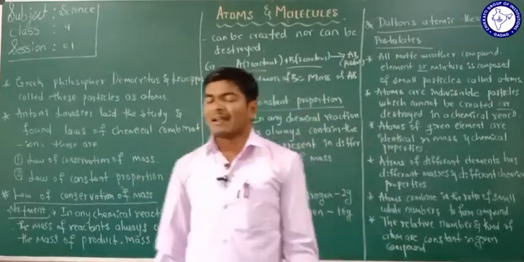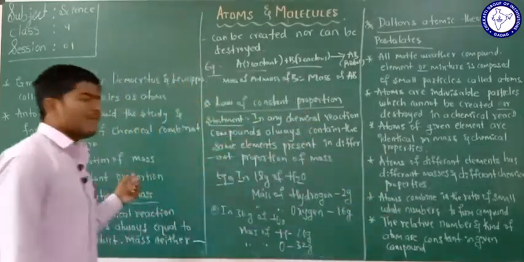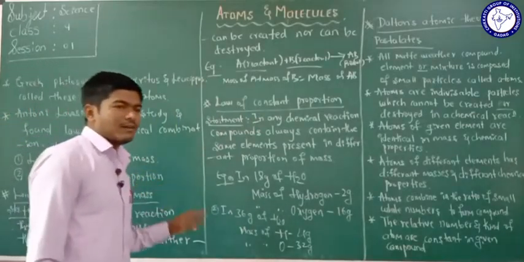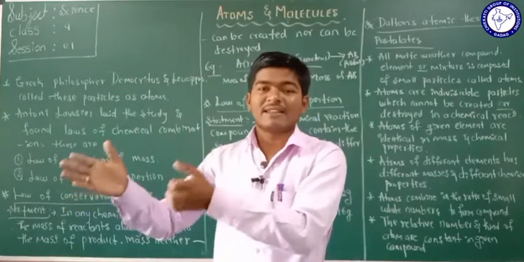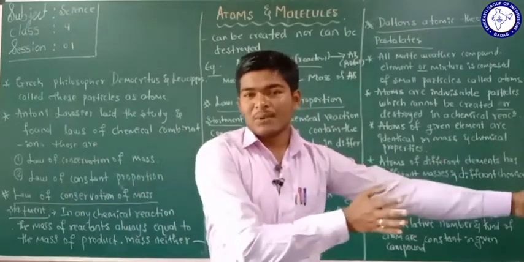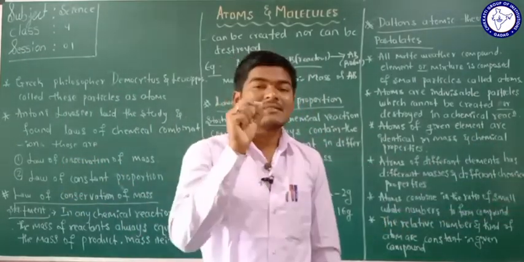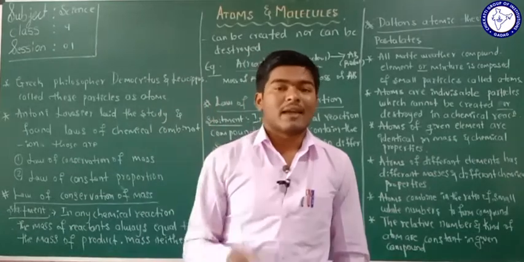So what it states, the law of conservation of mass, is nothing but that in any chemical reaction, the mass of the reactants is always equal to the mass of the product. Is it clear? And mass can neither be created nor destroyed.